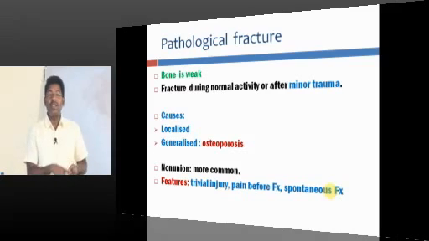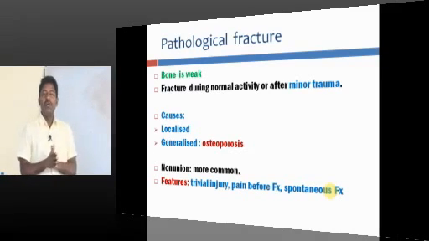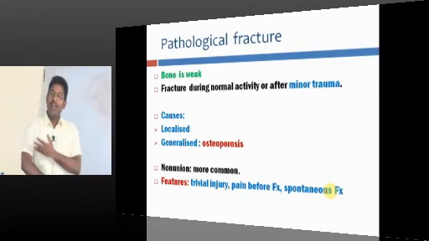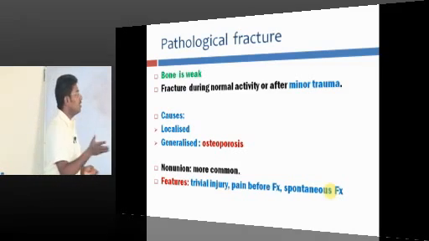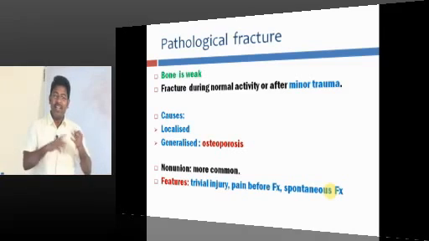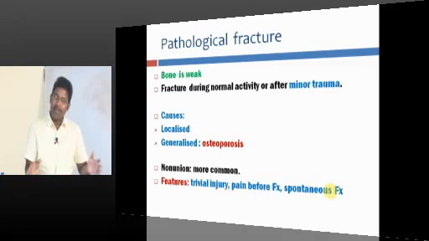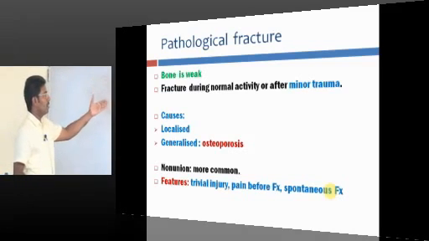So, this is known as pathological fracture, where the bone is weak, and the fracture occurs during a routine activity. Sometimes you sleep at night, and when you get up you have a fracture. It is known as spontaneous fracture because the bone is weak. What diseases create pathological fracture? It can be a generalized bone disease, it can be local, any disease which affects the strength of the bone will break the bone. The cause can be localized or generalized.